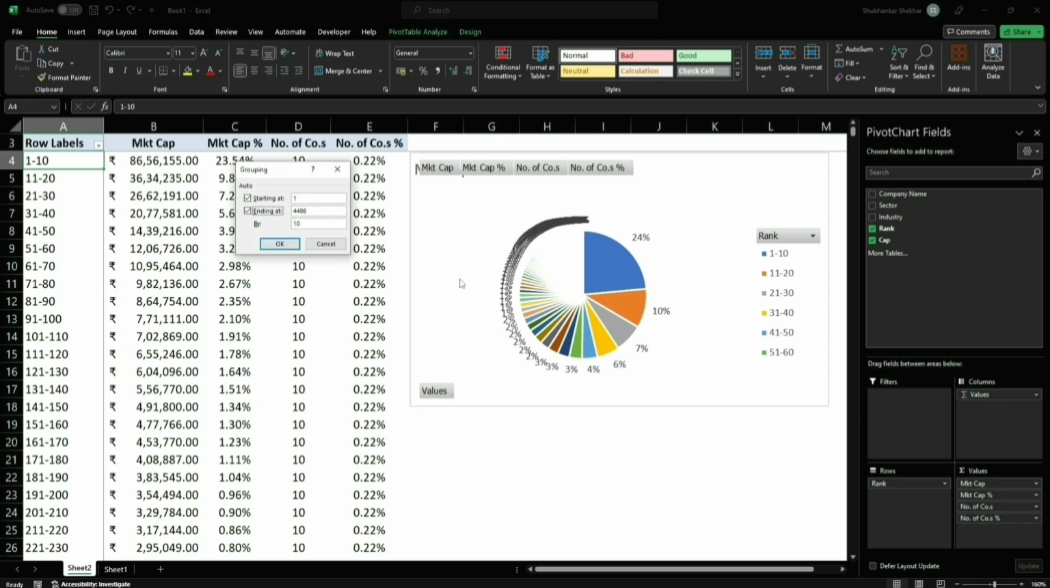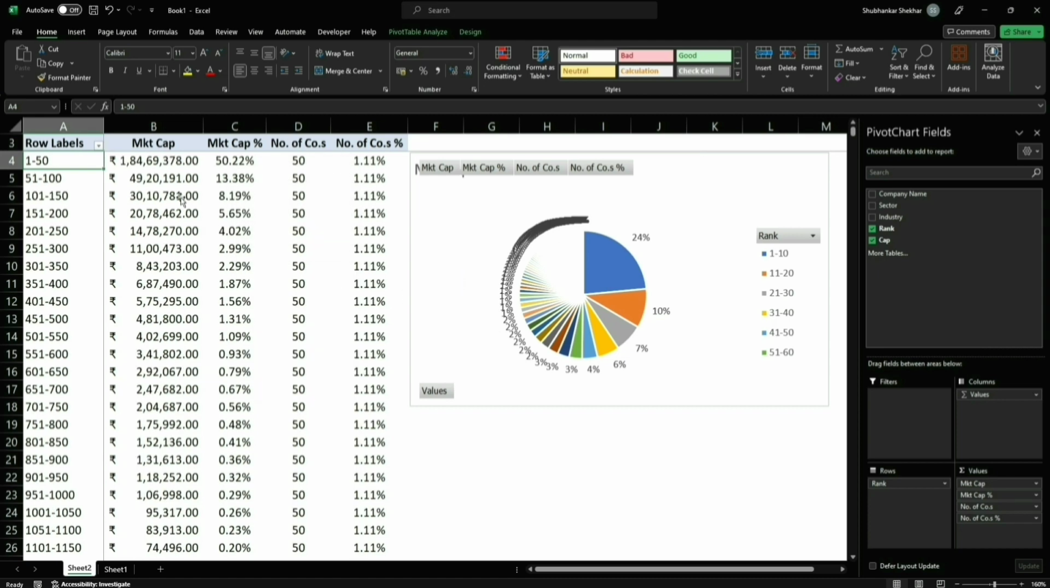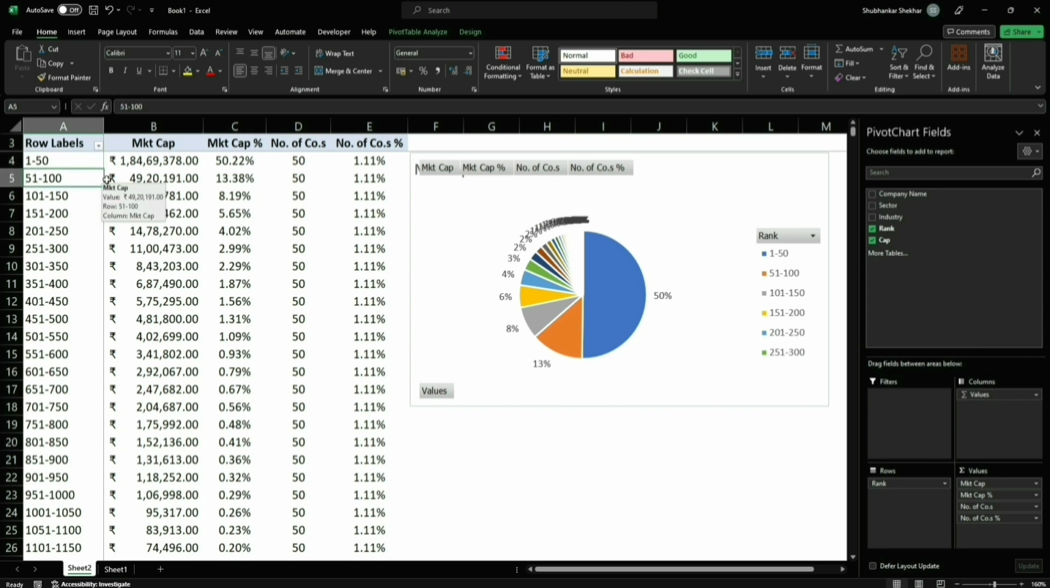Next, we'll group these in 50s, right? So 1 to 50. The top 50 companies like Nifty 50, which happens to be 1% of the Indian share market, actually represents 50.22% in terms of market cap, right? The next Nifty 50, right? So this represents 13.38%.